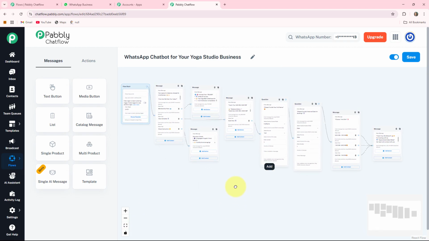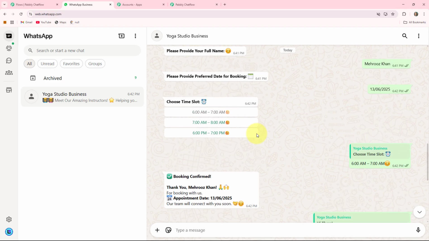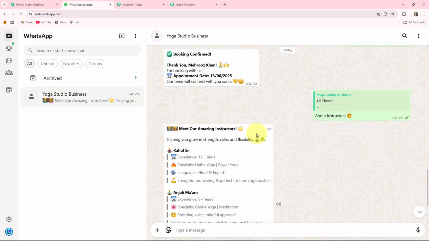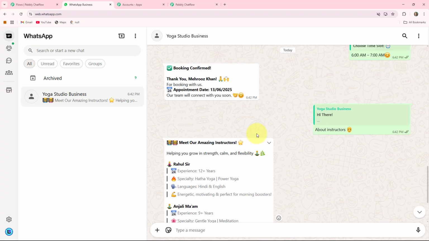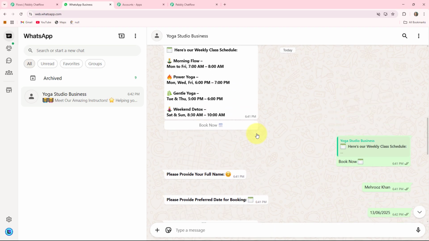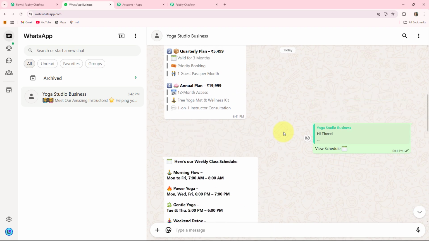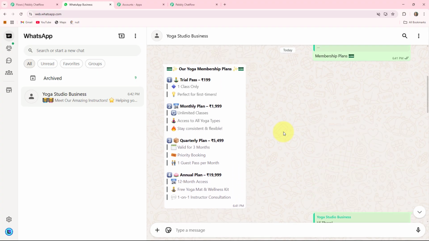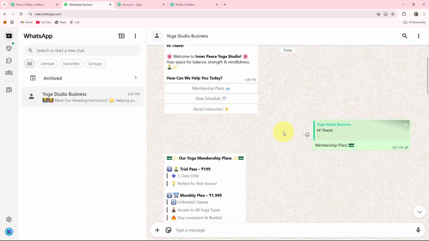So basically this is the final look of our flow for creating a WhatsApp chatbot for your yoga studio business. After the completion of your flow, you have to click on this save button, so that your flow will be updated. This bot will automatically respond to your clients like this. It will book appointments, provide them membership plans and all the information you want to share with your clients. You can create this type of WhatsApp automated chatbot for your yoga studio business. This bot is created without requiring any coding or programming skills. It is only possible with the help of Pabbly Chatflow.